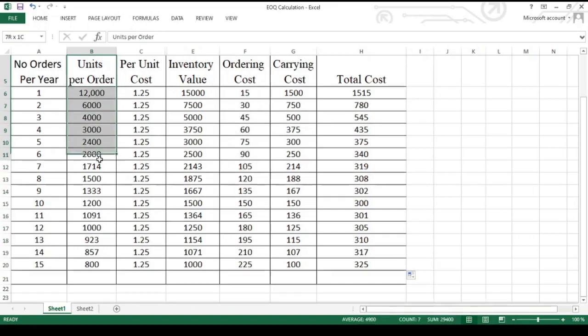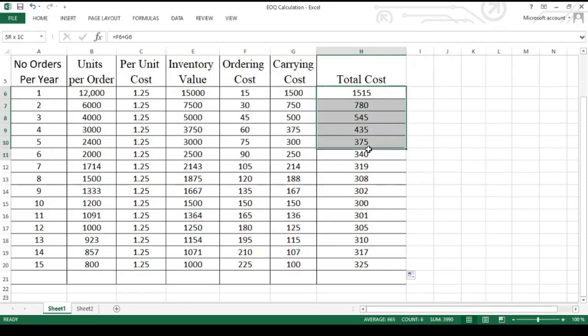Now if we observe, as the order size decreases, ordering cost increases. So there is an inverse relationship between the order size and ordering cost, which I already explained in the first slide. And as order size decreases, carrying cost also decreases. That is, there is a positive relationship between order size and carrying cost.